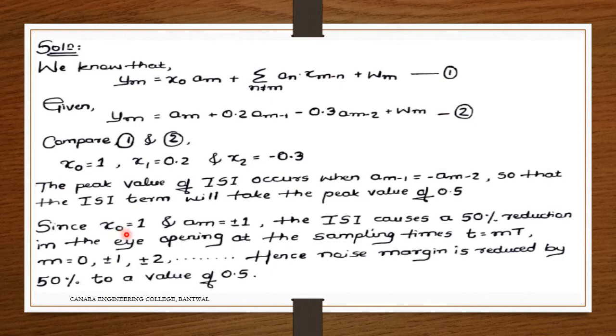Since x naught is equal to 1 and A_m is equal to plus or minus 1, the ISI causes a 50% reduction in the eye opening at the sampling time. We discussed this eye opening in lecture 3: how the eye opening happens at the sampling time and how the noise and everything else is considered. Hence the noise margin is reduced by 50% to a value of 0.5.